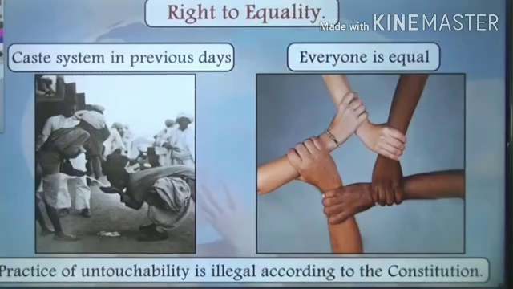But what is this caste system? What is upper and lower caste? Well, it was defined by a certain section of the society. There is no upper and lower caste in our society. We are all born equal, isn't it? So the Constituent Assembly gave the right to equality to every citizen of our country. That is, everyone is equal.